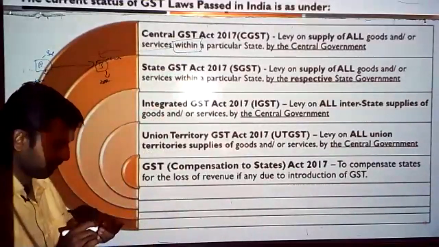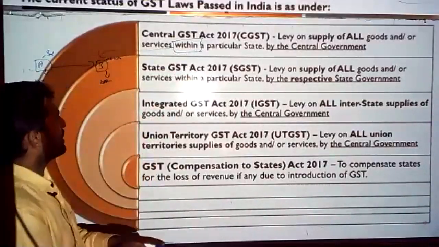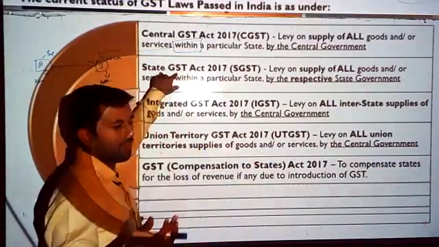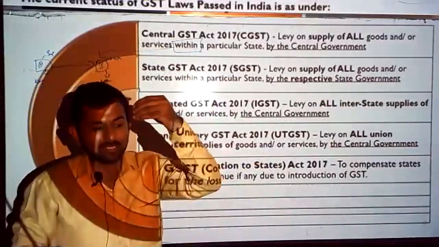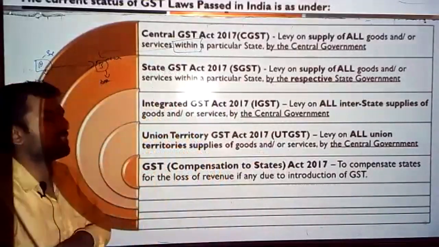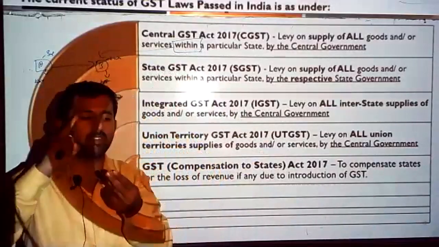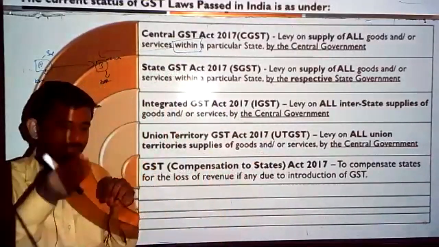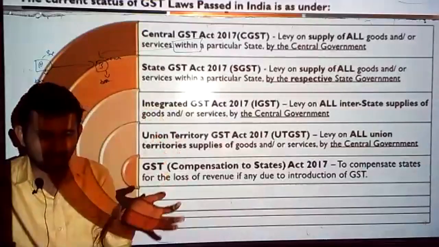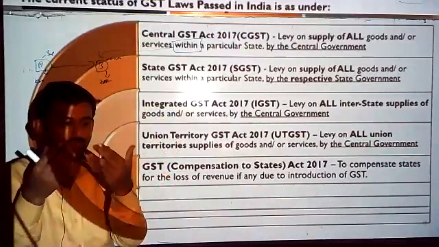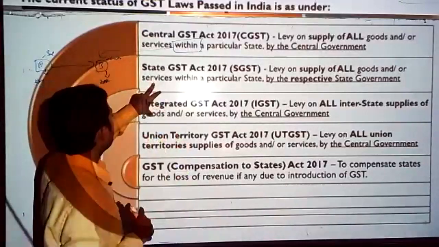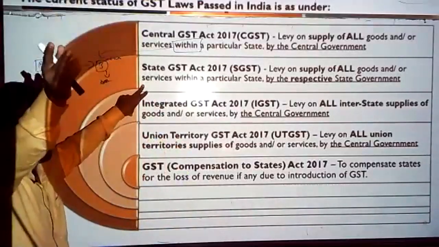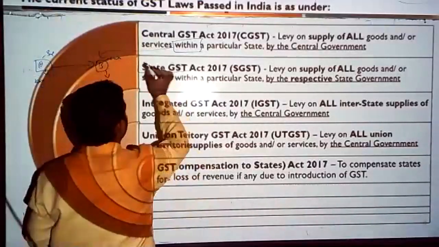Not only CGST, on the local sale one more levy is applied, called SGST, that is the State GST Act. The respective state also has the power to levy taxes on a transaction taking place within the state, whether it relates to goods or services. That's why, to give the respective states the power to levy a tax on the supply of goods or services within a state, one more law got enacted in the respective states. This state GST is a state matter.